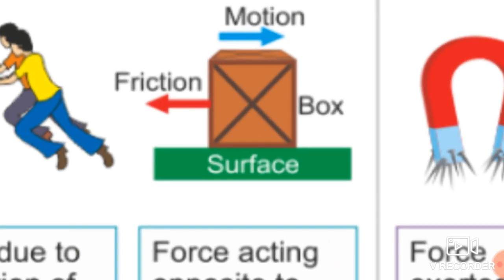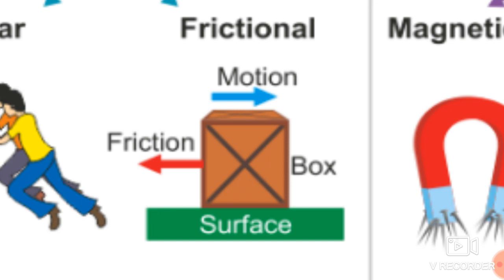See over here, the blue color is the motion of the box, meaning the box moves towards the right-hand side of us. So this is the motion, but the frictional force always acts in the opposite direction of motion. This red color is the frictional force, which acts exactly opposite to the blue color, that is the motion.